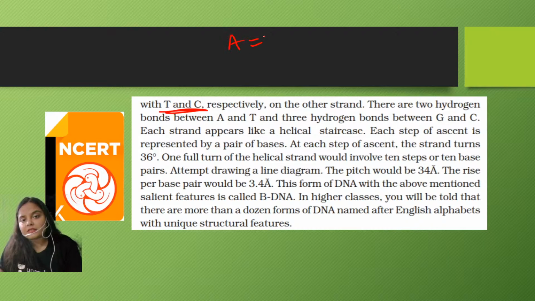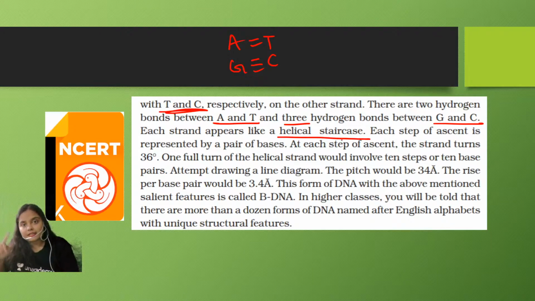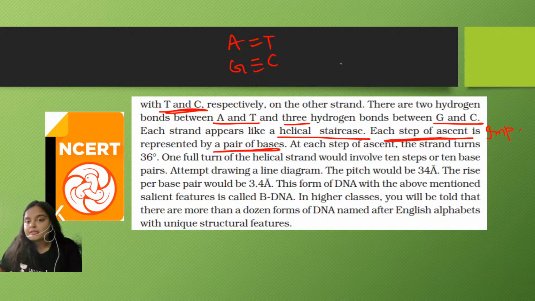That means A binds with T with the help of a double bond and G binds with C with the help of a triple bond. There are 2 hydrogen bonds between A and T and 3 between G and C. Each strand appears like a helical staircase. Now, each step of ascent, this is an important point, is represented by a pair of bases. That means each step is a pair of bases. For example, this is A double bond T, this is C triple bond G.